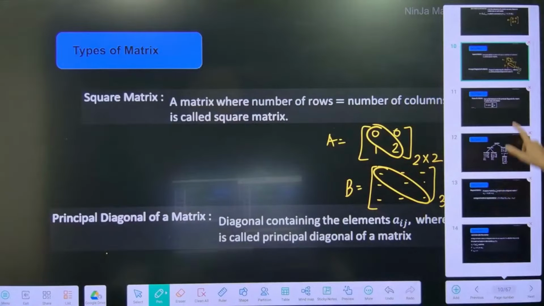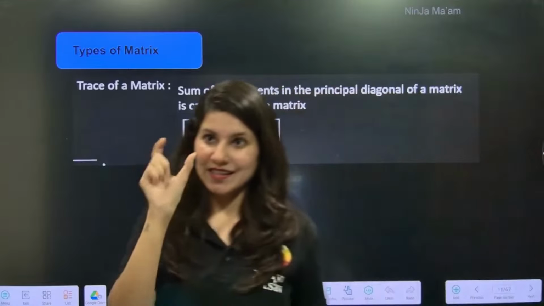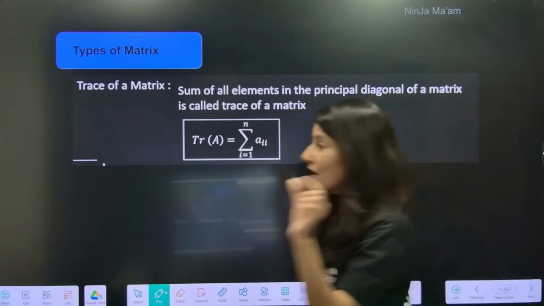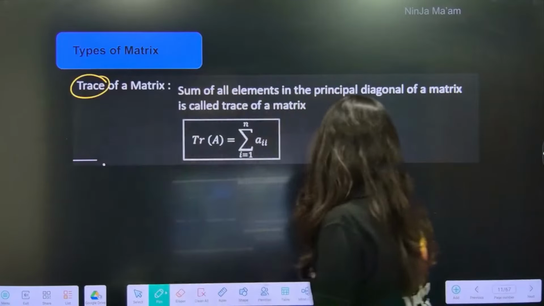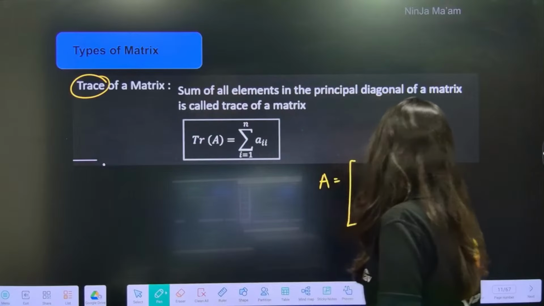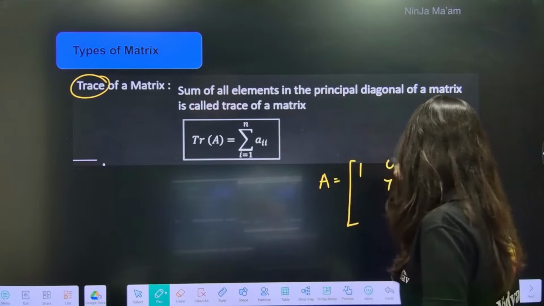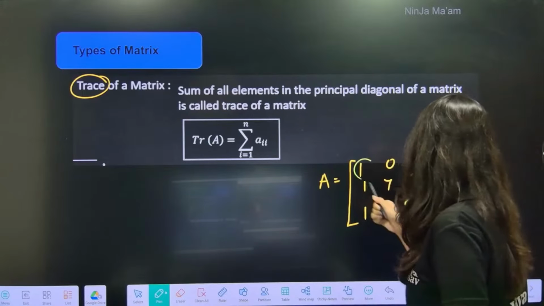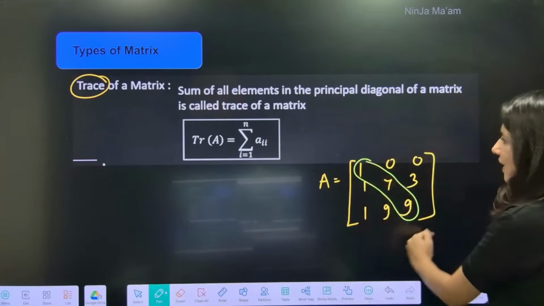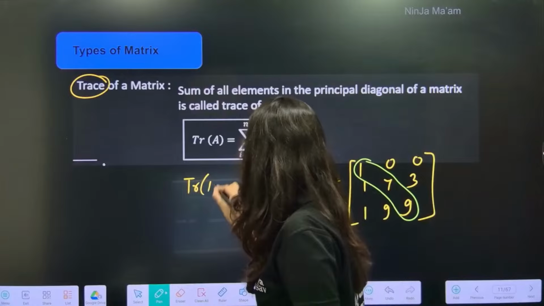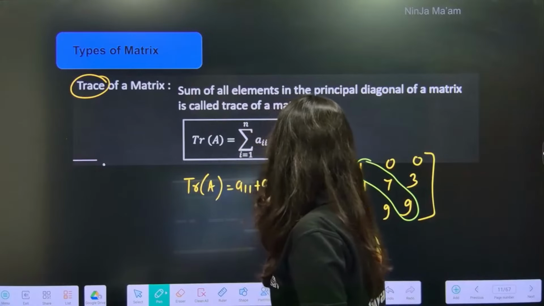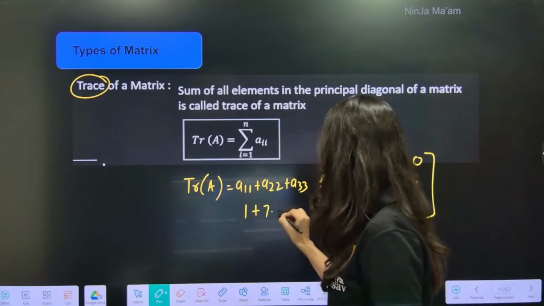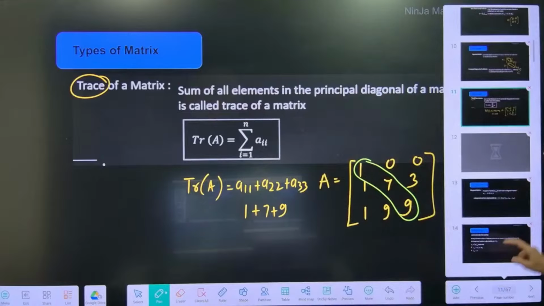Okay. Now the moment the diagonal term comes, here comes a very important term which is the trace of a matrix. Now suppose you have a matrix which is having 1, 7, 9, 0, 0, 3, 1, 1, 9. Okay, trace means sum of diagonal elements. So this is your diagonal 1, 7, 9. So trace of A, everybody, is A11 plus A22 plus A33. In that case, 1 plus 7 plus 9. Everybody in the chat box, what will be the sum? That you can guess.